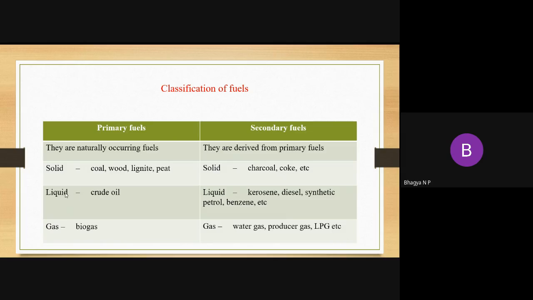In the same way, when you consider the liquid state, crude oil comes under primary fuel. From the crude oil, we can get kerosene, diesel, synthetic petrol. These come under the group of secondary fuels. When it comes to gases, biogas comes under the primary fuels, meaning biogas is naturally present in nature. But from it, we can get water gas, producer gas, LPG, etc. And these gases come under secondary fuels. So this is about the classification of fuels.